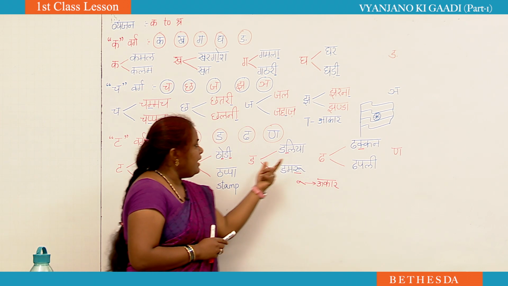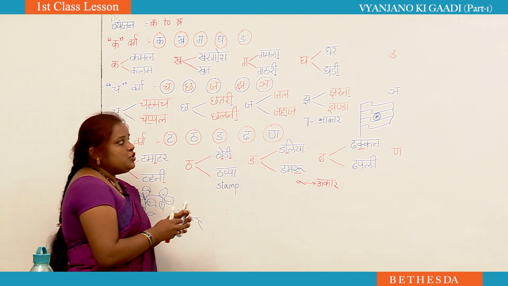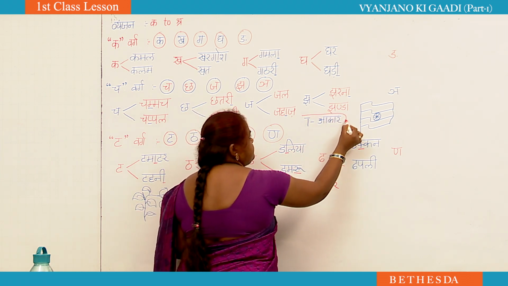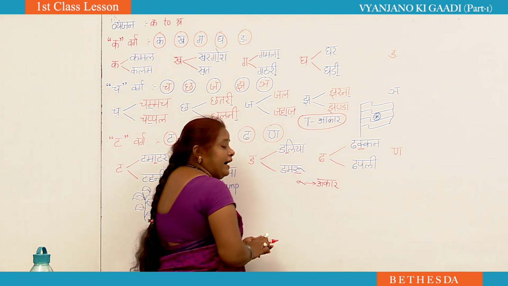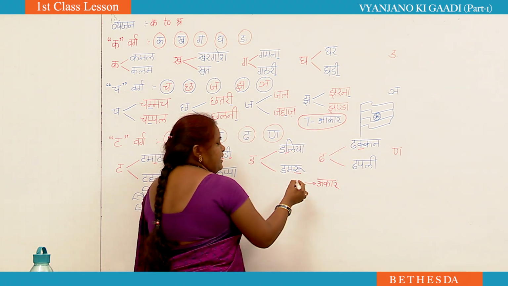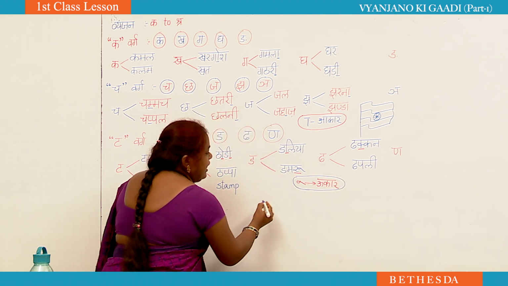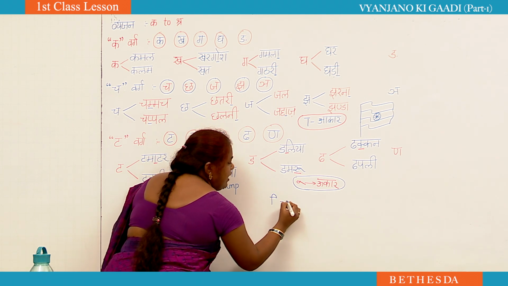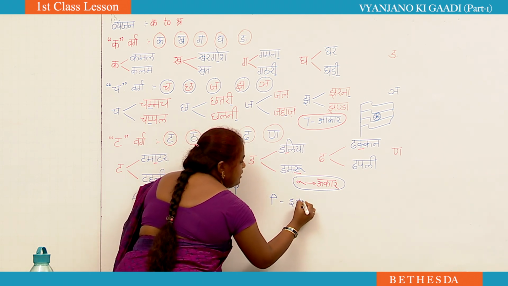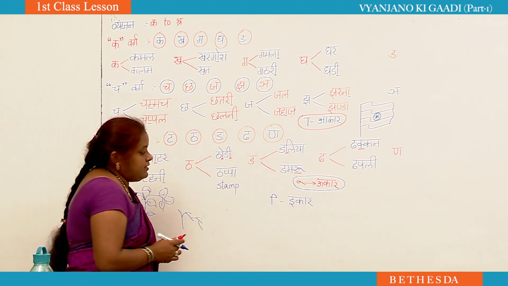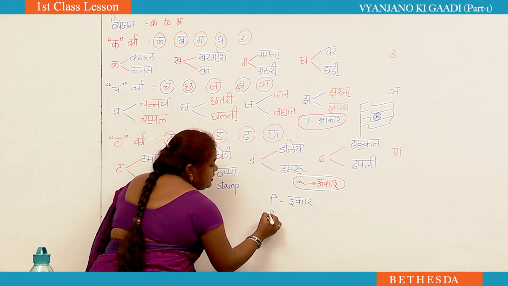So, these are the matras what you have here. So, one matra we learnt is akar. Okay. And another one we learnt here is ukar. And you have learnt ikar also. We learnt another matra in these words, that is ikar. And another one also we learnt. What is that?